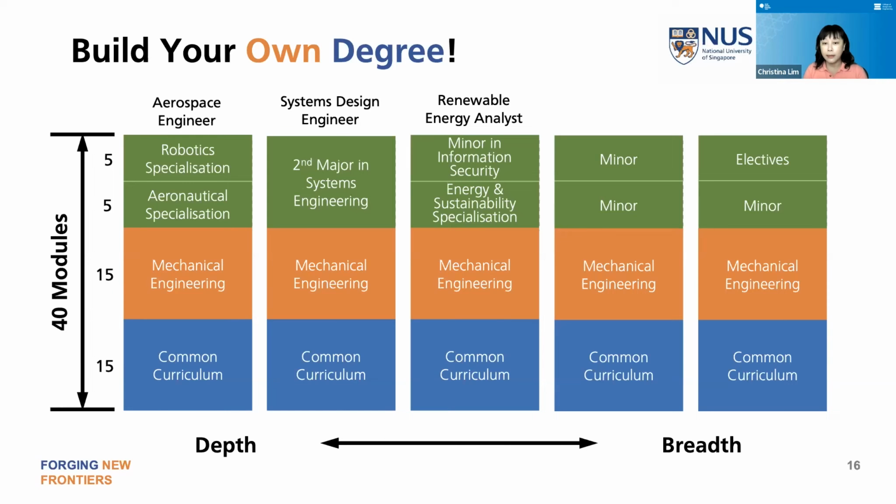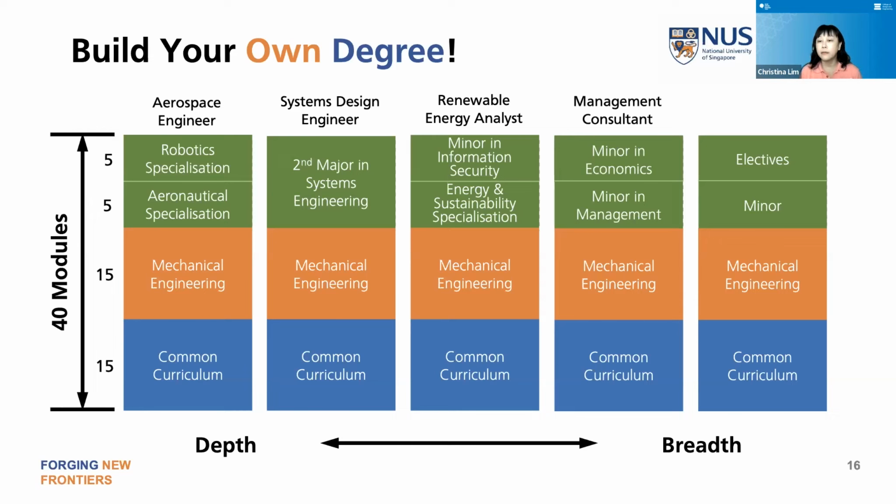Then another option is a minor plus a specialization. Here, an energy specialization coupled with a minor in information security can allow you to work in, let's say, energy security, which is actually very important. How do you stop people from hacking into your energy network? So it requires you to know what kind of energy systems we have, and also a little bit about the cybersecurity part. So that's certainly possible.